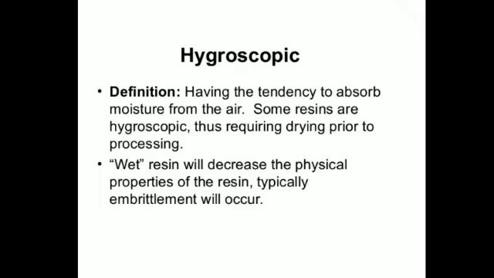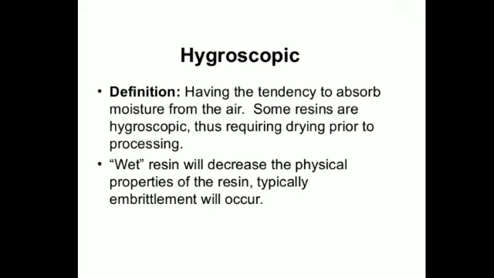The tendency of certain substances to absorb water vapor from the atmosphere when they are exposed to it, without getting changed into a liquid solution, is known as hygroscopy. The phenomenon is known as hygroscopy, and the substances undergoing it are known as hygroscopic. What is the difference between deliquescent substances and hygroscopic substances? Deliquescent substances change into solution, while hygroscopic substances do not change their form, they remain as such. You do not even get to know that moisture is being absorbed. So, such substances are used as drying agents. Is that clear?